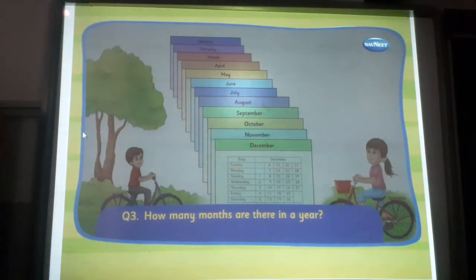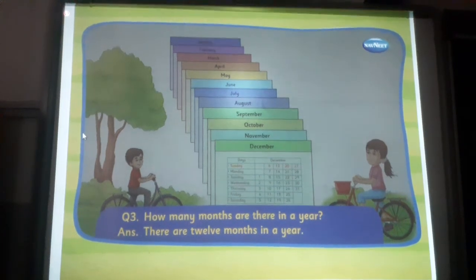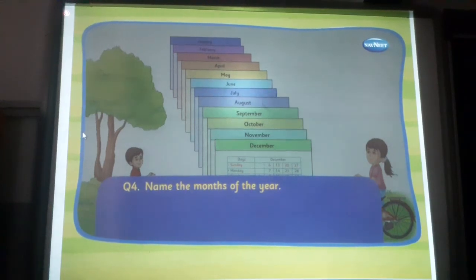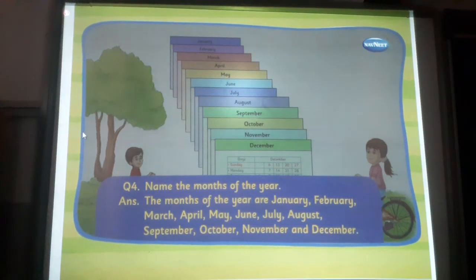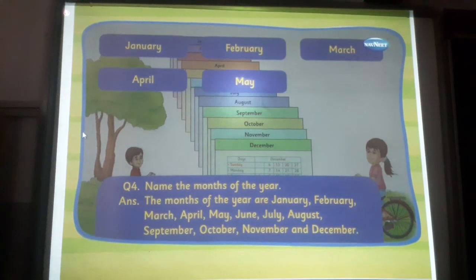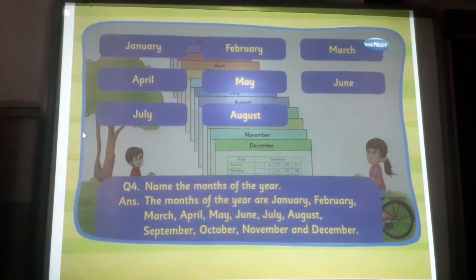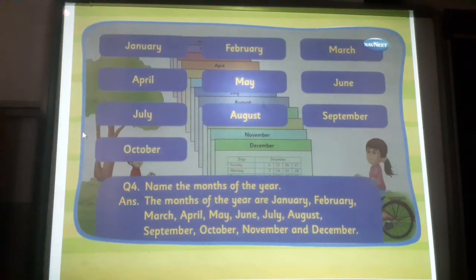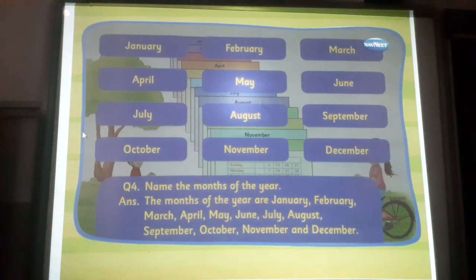How many months are there in a year? There are 12 months in a year. Name the months of the year. The months of the year are January, February, March, April, July, August, September, October, November and December.